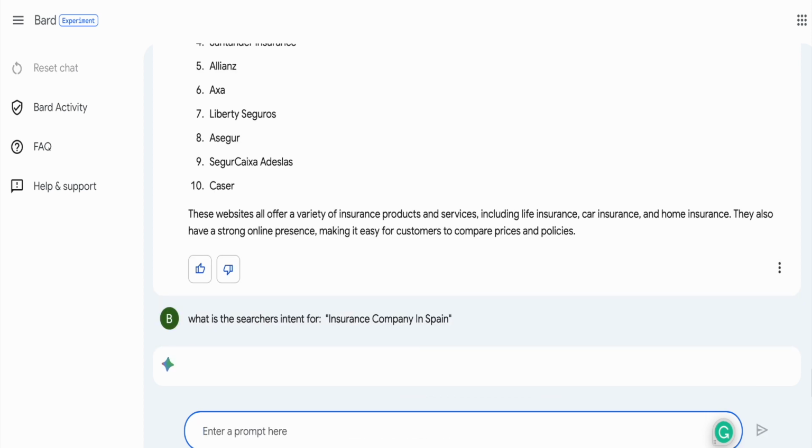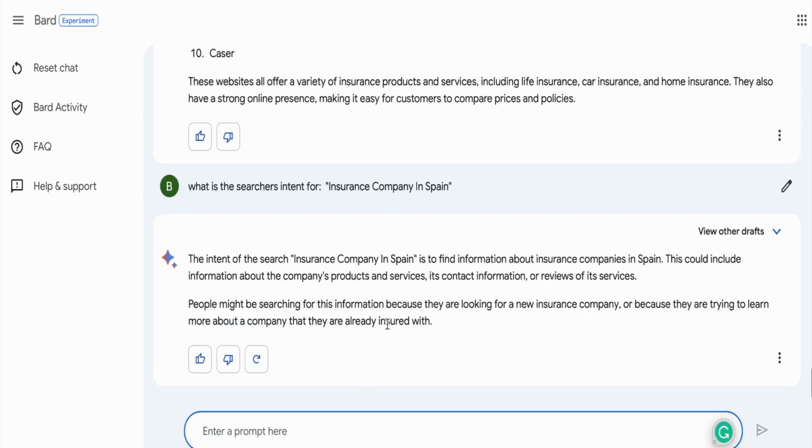What I'm also going to do is paste in a list of keywords and see if Google Bard can tell me what the intent is for those keywords, and so that will make it easier for me to draft content for those keywords. So the intent of the search "insurance company in Spain" is to find information about the insurance companies in Spain. This could include information about the company's products and services. So basically, this is an informational keyword according to Bard, which is good.